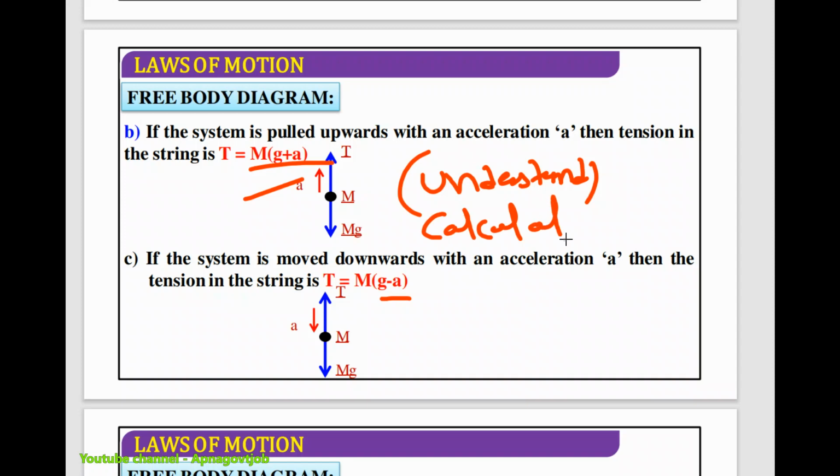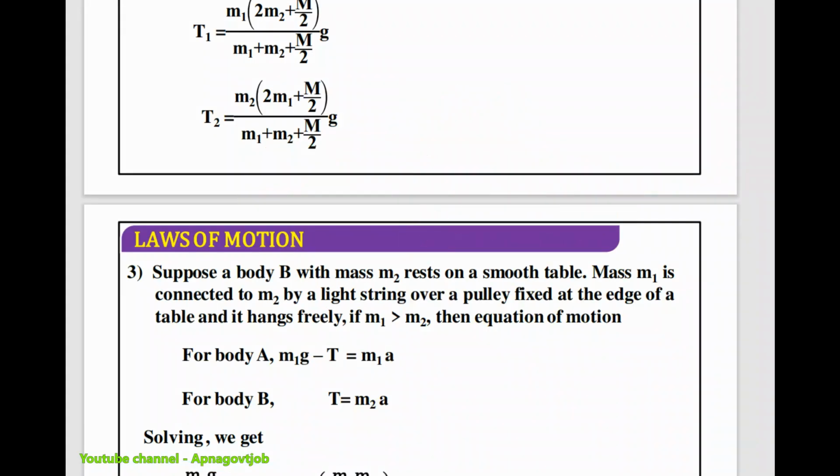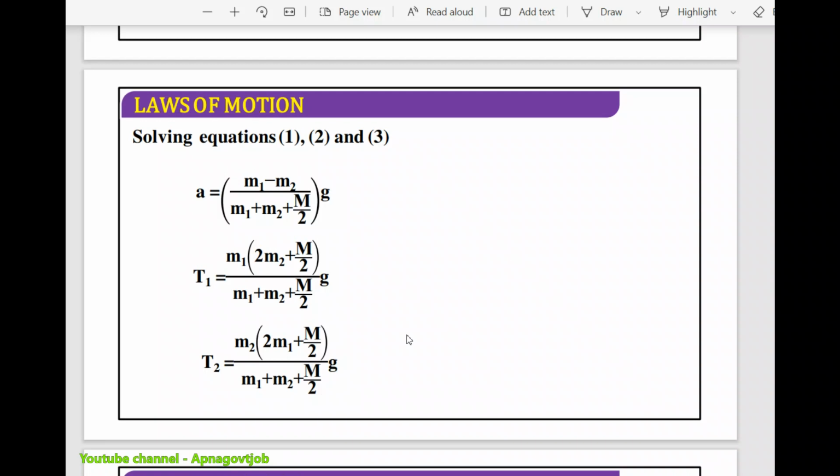So we will also try to increase your calculation speed by telling you the tricks that you can apply in aptitude also, and definitely in physics also, and in mathematics also, right? So all the three sections you can cover with our speedy calculation. So you can see the beauty of notes. All the things are here, just you have to refer properly, and then the job is done.